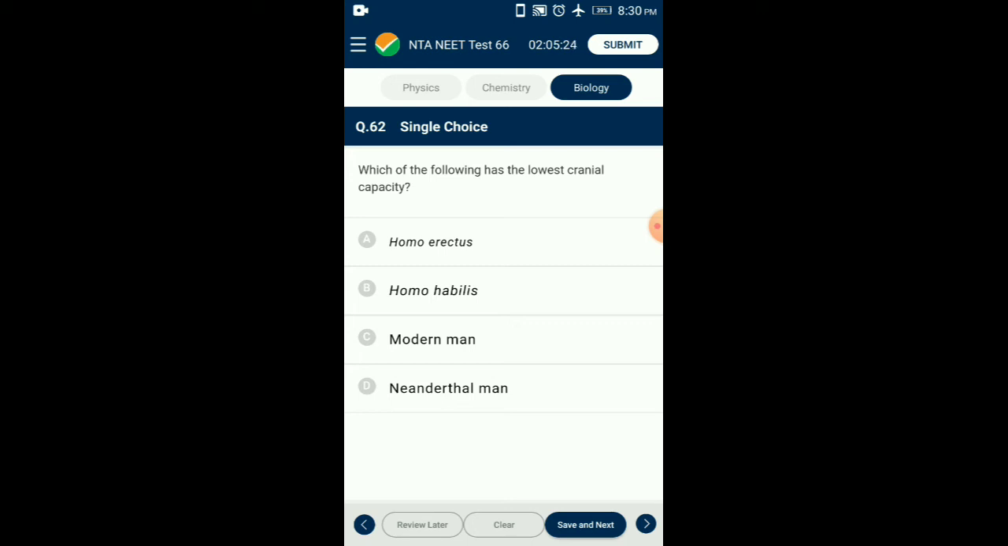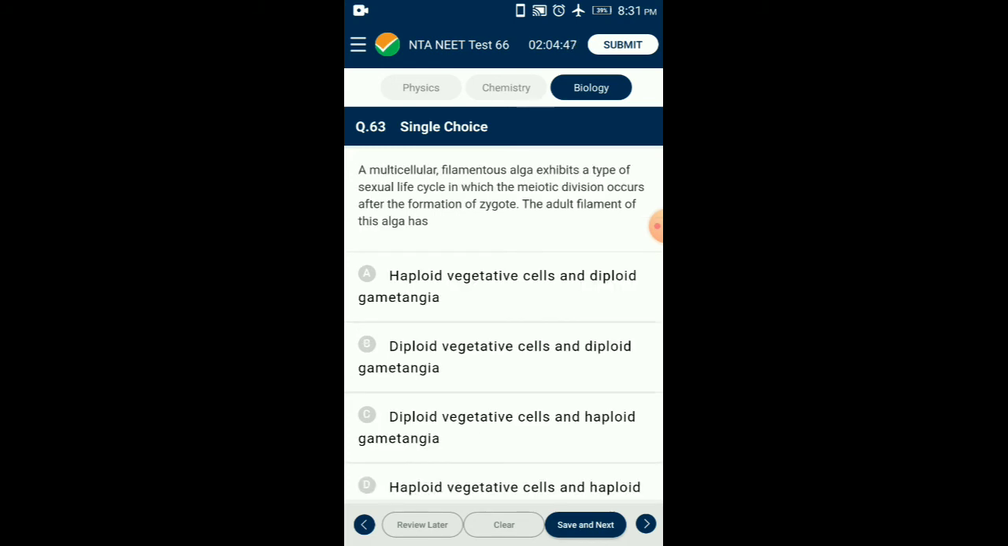Fossils discovered in Java in 1891 revealed the next stage, Homo erectus, about 1.5 million years ago. Homo erectus had a large brain, around 900 cc, and probably ate meat. The Neanderthal man with brain size of 1400 cc lived in Near East and Central Asia between 1 lakh to 40,000 years back. So the answer for this question is option B, Homo habilis.